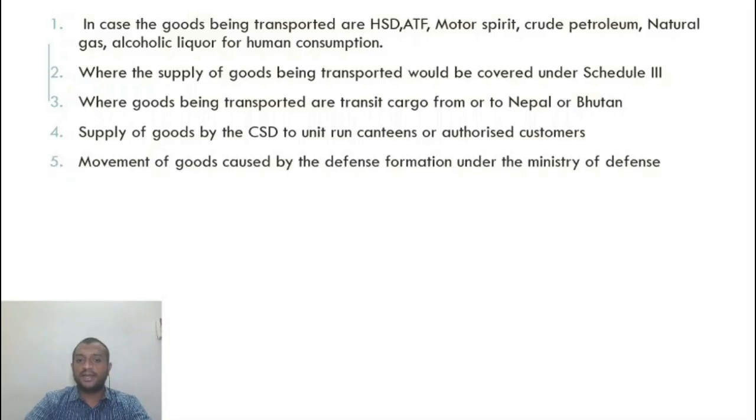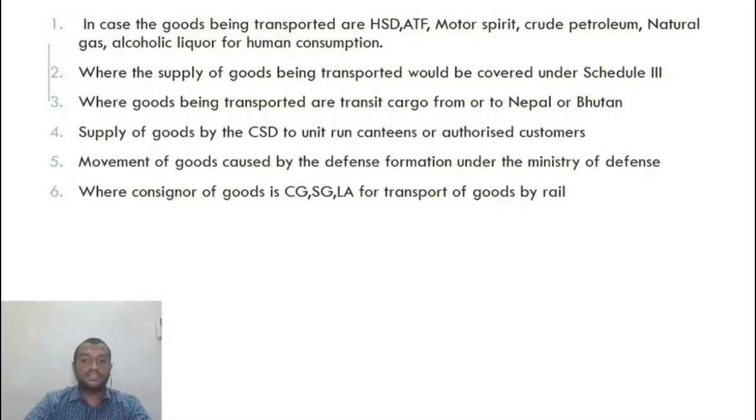Movement of goods caused by the defense formation under the Ministry of Defense, where the consignor of goods is the central government, state government, or local authority, for transport by rail, remember. So this is a case where you will get confused. In case the central government, state government, or local authority is the consignor only, who is sending the goods is the central government, state government, local authority.